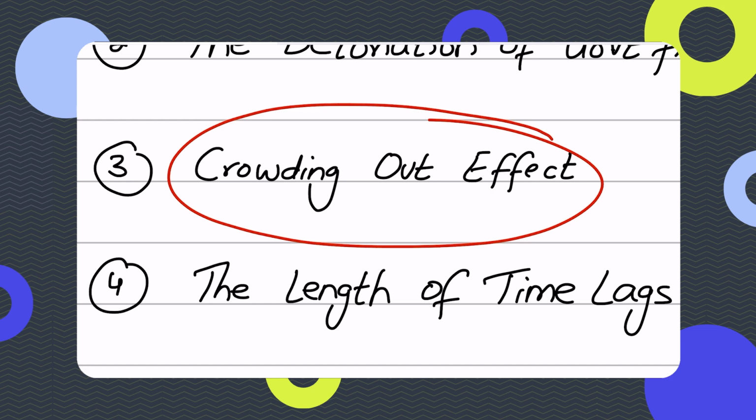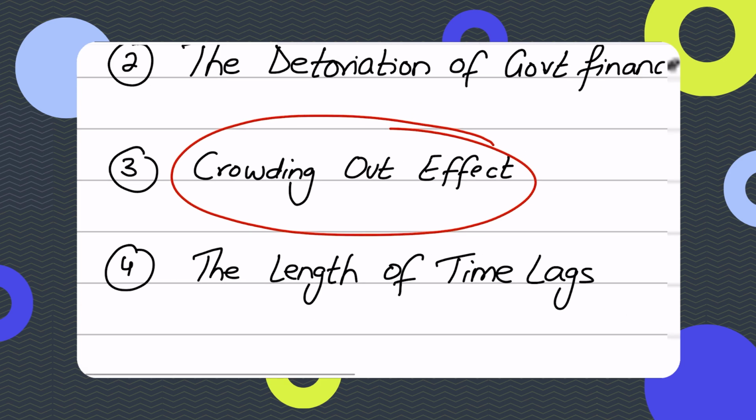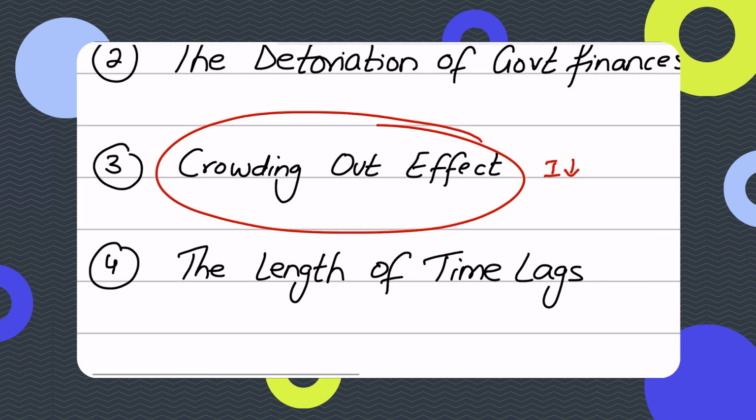As the interest rates go up, borrowing becomes expensive for private sector firms, especially small and medium firms. As a result, private sector firms' investment, that is the I component of AD, falls, so investments start declining. So what we're saying is that the government issues government bonds to commercial banks, enters the market as a borrower and competes with the private sector firms for loanable funds, and that increases the demand for loanable funds, driving up the interest rates in the economy.